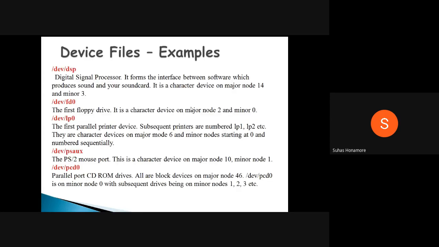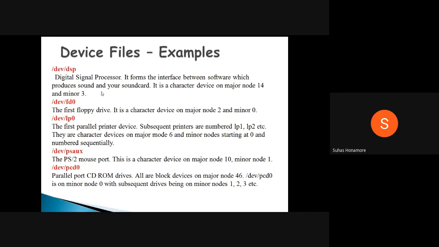Like this, here we saw some different things listed, some device files. Normally whenever you start a system, these files will by default be there most of the time. Here DSP is the digital signal processor. Whatever processor-related tasks you want to perform will be inside this one. This also has a major number and a minor number.